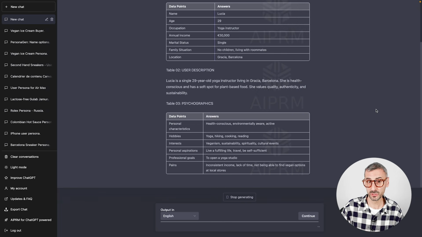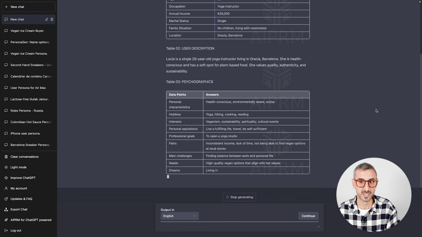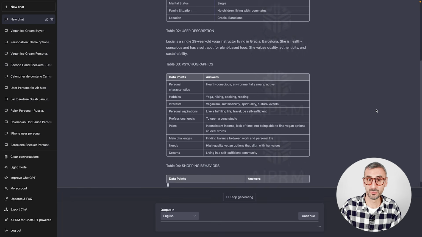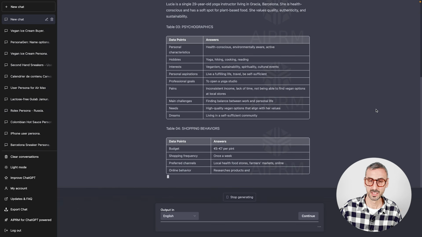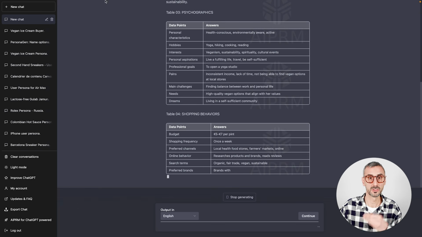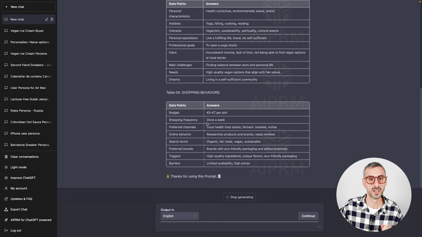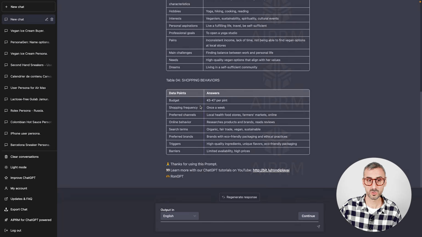Then I have a little user description. Lucia is a single 29-year-old yoga instructor living in Gracia, Barcelona. She is health conscious and has a soft spot for plant-based food. She values quality, authenticity, and sustainability. Then I have another table with the psychographics, and then I have the last table, table number 4 right here, with her shopping behaviors. Her budget per ice cream, shopping frequency, preferred channel, local health food, farmers market, online behavior.